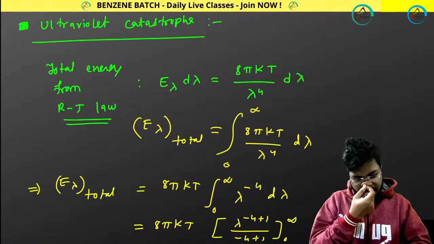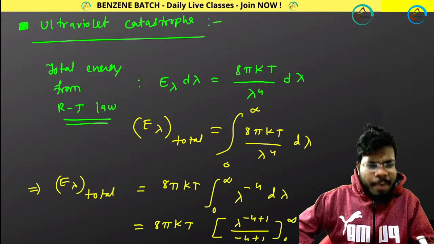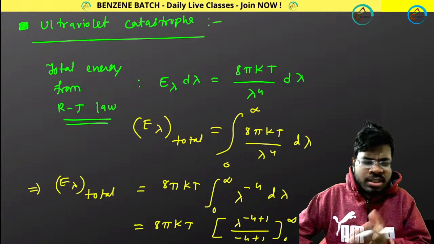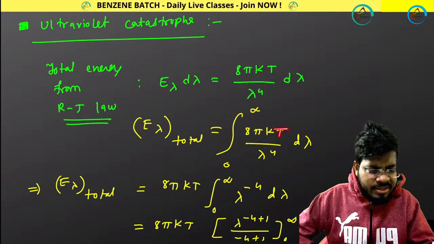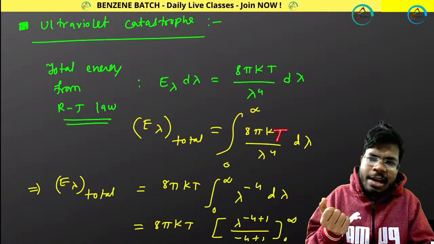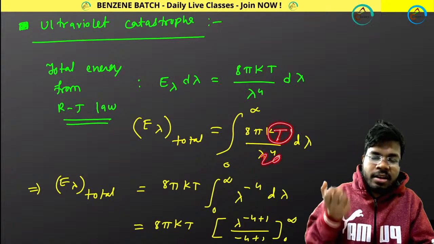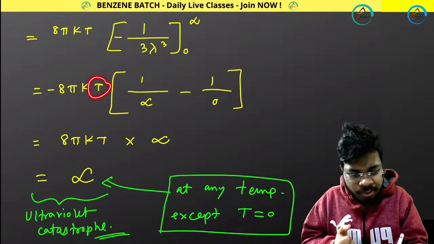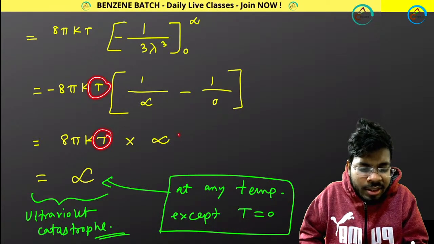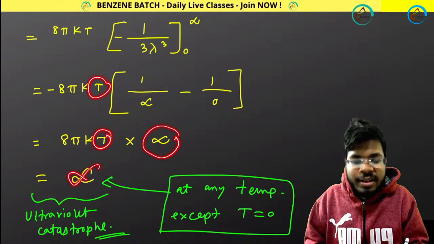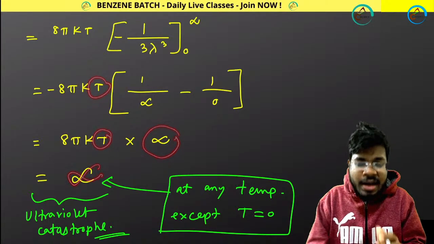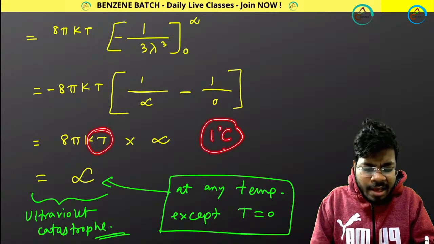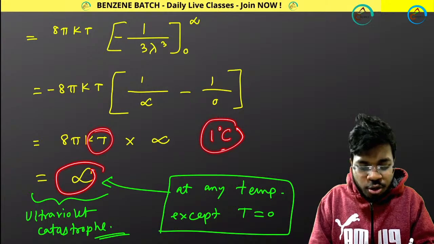So why am I telling you except T equals 0? At any positive temperature, whatever your temperature is, 10 Kelvin, 20 Kelvin, 100 Kelvin, 200 Kelvin, 400 Kelvin, you are multiplying with infinity. That will give you infinity. That means your energy will be infinity. Whatever your temperature, suppose 1 degree Celsius, that gives you infinite energy. Is that possible? No, not possible.